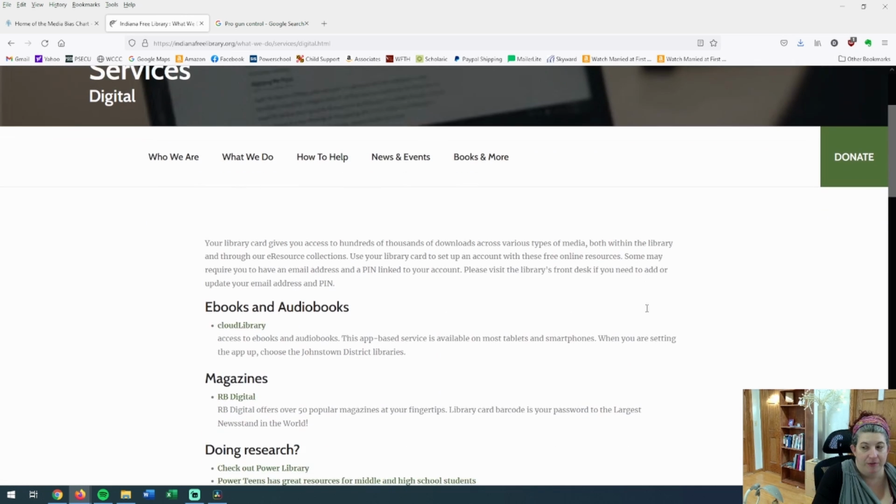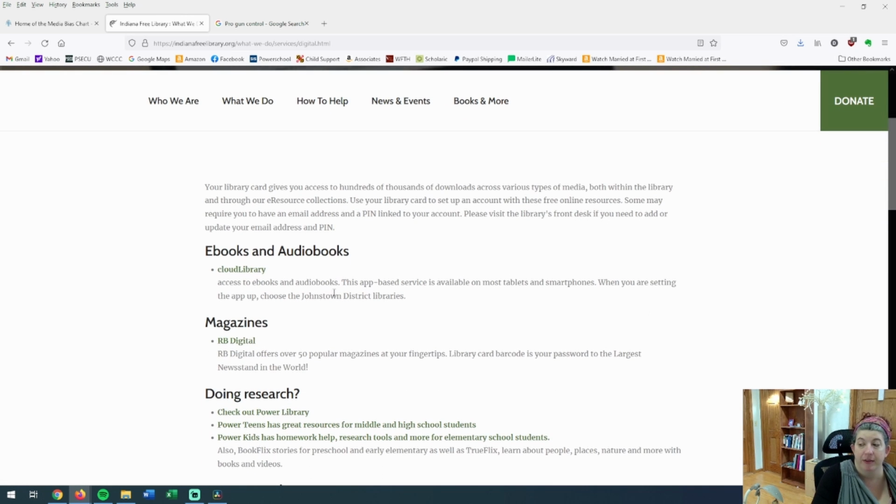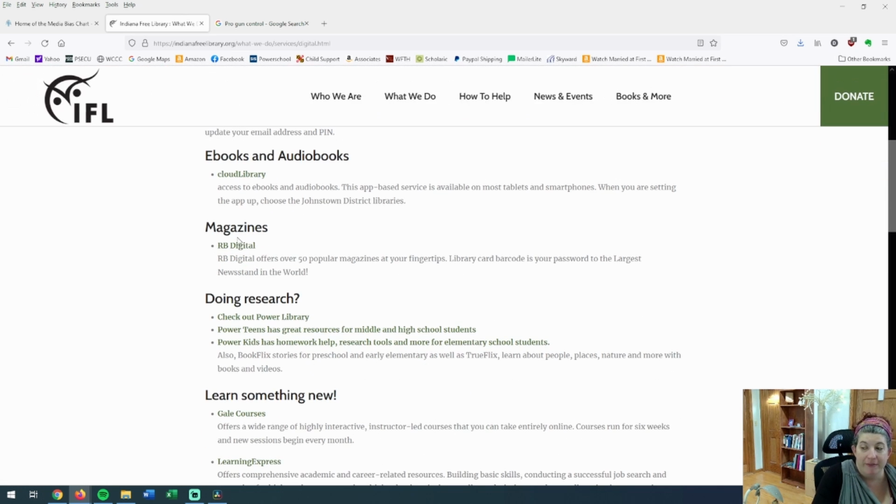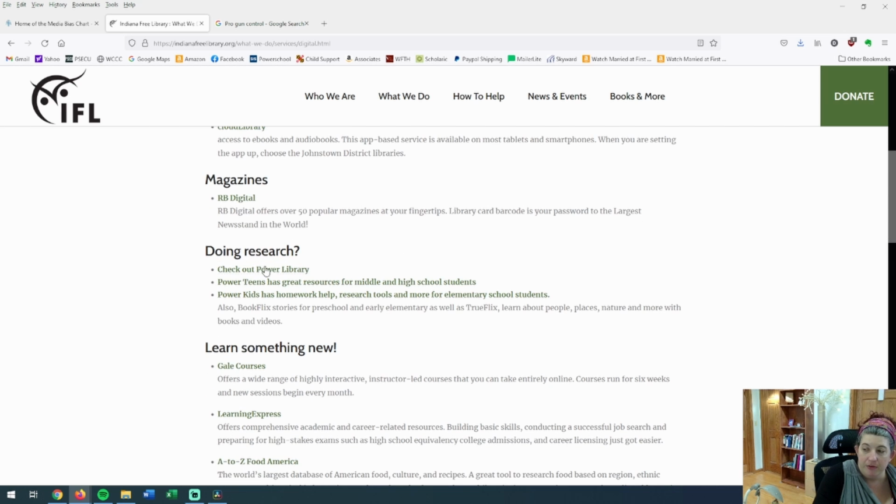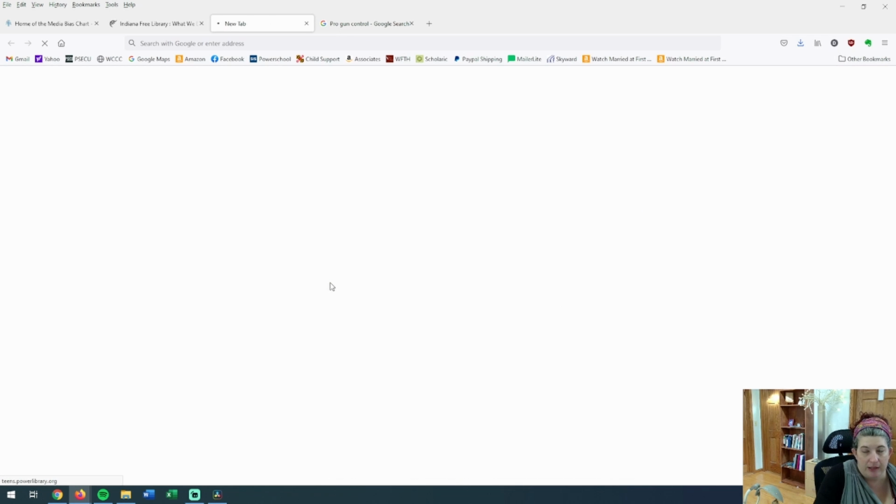Here are the digital services that my library has. They have ebooks and audiobooks. They have digital magazines. It says 50 popular magazines at my fingertips. I can go look at the current issue of magazines. Doing research, check out our Power Library. And there's even a Power Teens library for middle school and high school students. So let's go ahead and just click on that since that's what we're talking about.